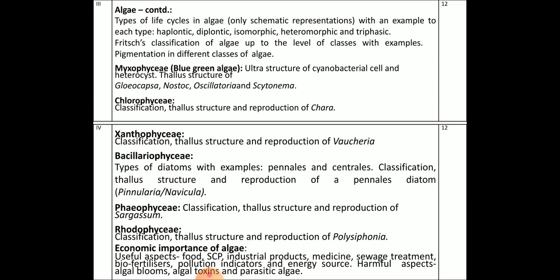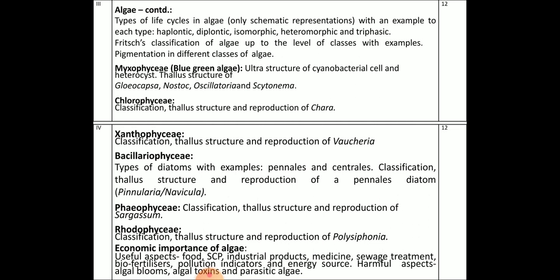The first group is Myxophyceae, where we will study the ultrastructure. Generally Myxophyceae are called blue green algae. You will study the cyanobacterial cells taking examples of Nostoc, Oscillatoria, Scytonema and Lyngbya. Next is Chlorophyceae, in which you will study Chara only: classification, thallus structure and reproduction.